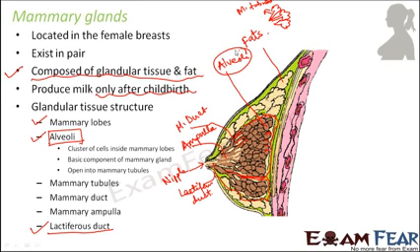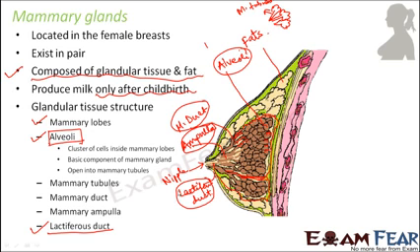So in the case of human beings, first of all you have alveoli. All these units of alveoli have an inner lining with milk secreting cells. So that is why each alveolus will secrete some amount of milk. Now these alveoli join together and open into a mammary tubule. The mammary tubule opens into the mammary duct, which opens into the ampulla, and the ampulla further opens into the lactiferous duct, which finally opens into the nipple.